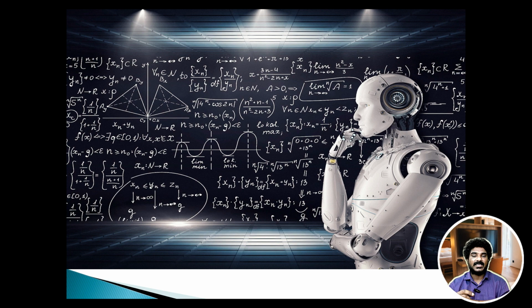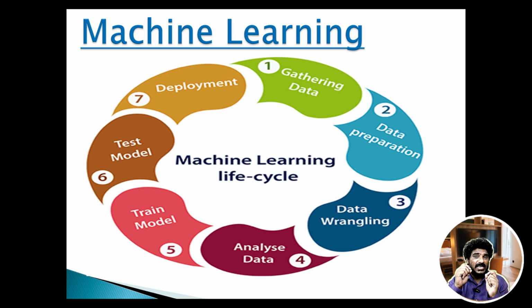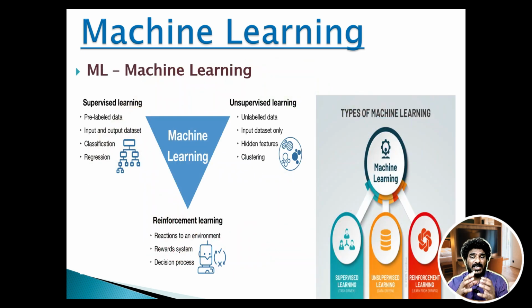So next in the list is machine learning. In machine learning, computers learn from the data without being explicitly programmed. They analyze the patterns and relationships within the data to make predictions or decisions on the unseen or the new data. Next, we'll understand about machine learning life cycle, and then we'll understand what is supervised, unsupervised, and reinforcement learning, and what is the basic difference between these three.